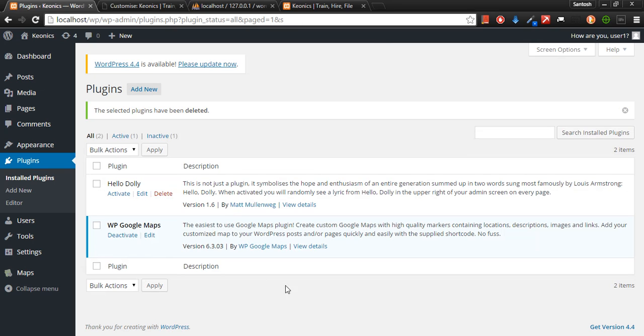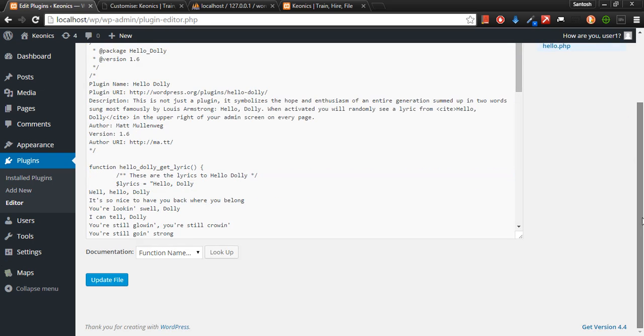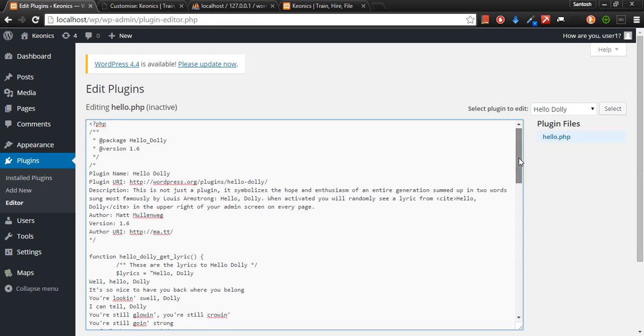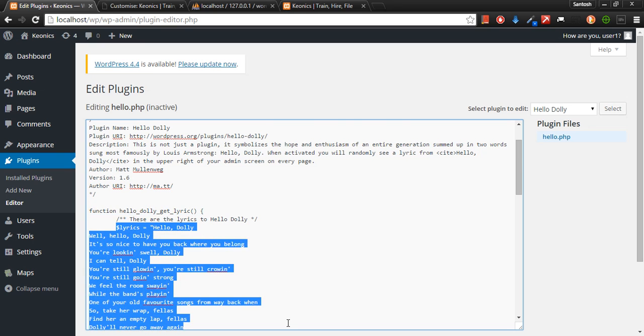So you were asking how the plugins are coded. I'll just show you a very small brief. Maybe let's see how this is coded. Okay, we'll go to editor. So what is the one we are looking at? As of now, we are looking at a plugin called hello.php, Hello Dolly. So look how this is coded. This is pure PHP. If you look at it, function hello_dolly lyrics. So this is pure PHP, right? This is function, yes, PHP, and this is what lyrics equals to Hello Dolly. This is a variable.